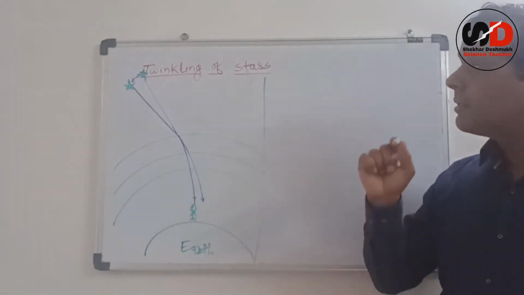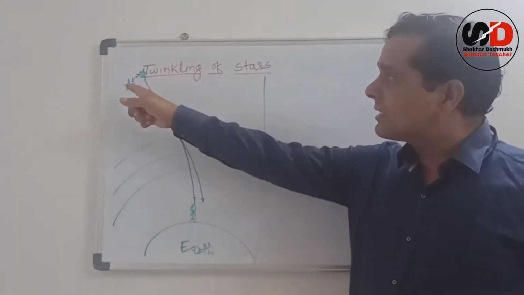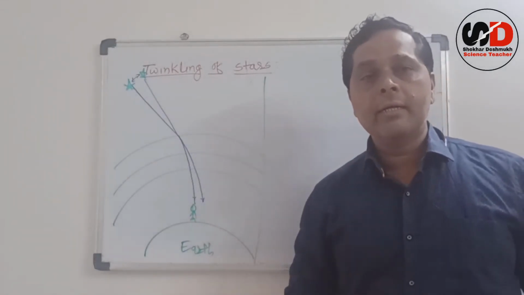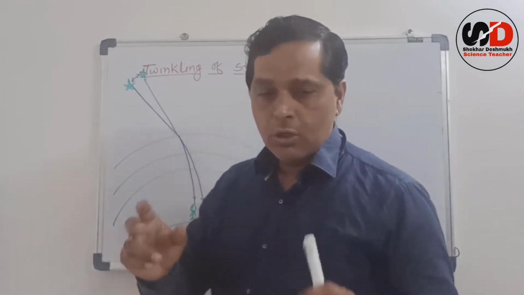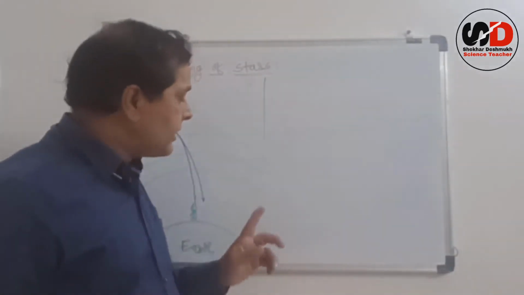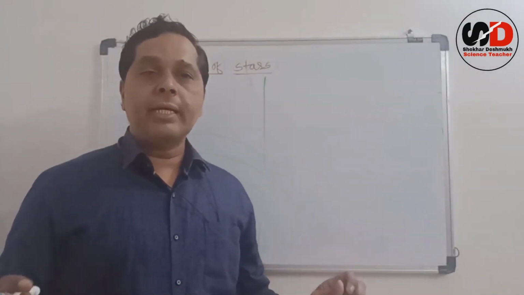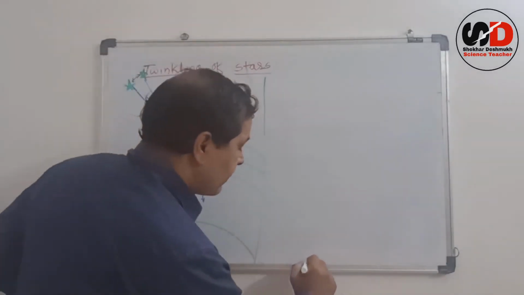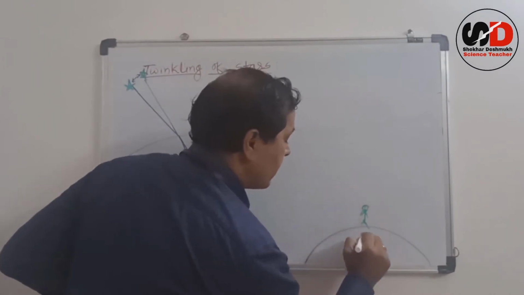Understood? And one more point you have to add: as stars are very far from us, they behave like a point source. Okay, so the next reason in this: why planets do not twinkle. Why do planets not twinkle? Again, suppose you are here on the top of the earth.